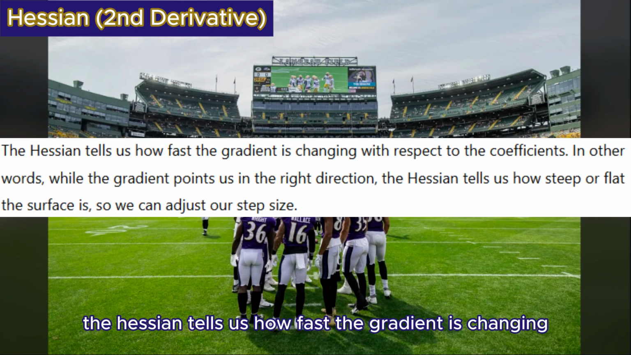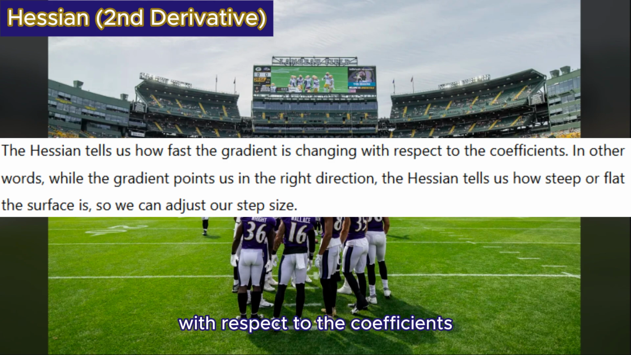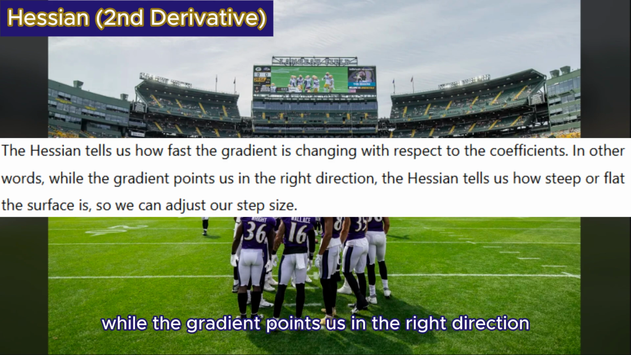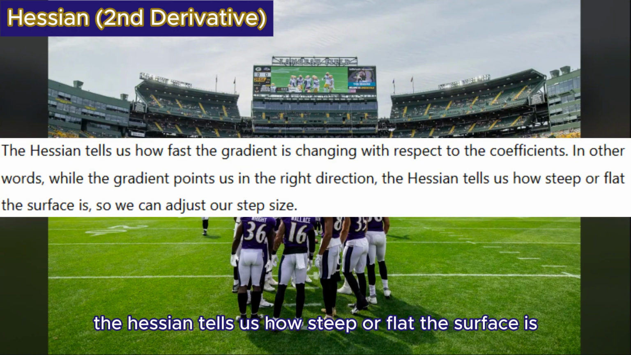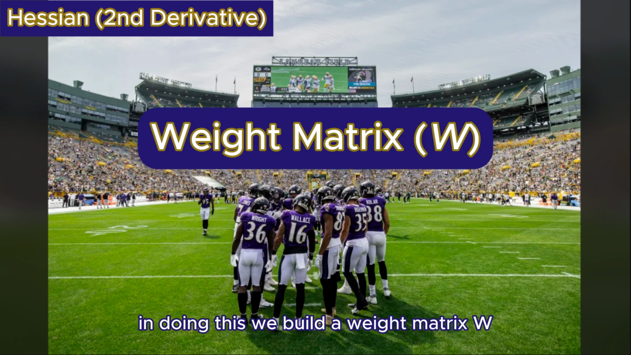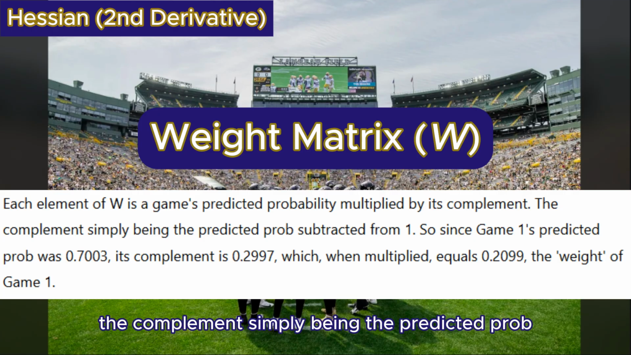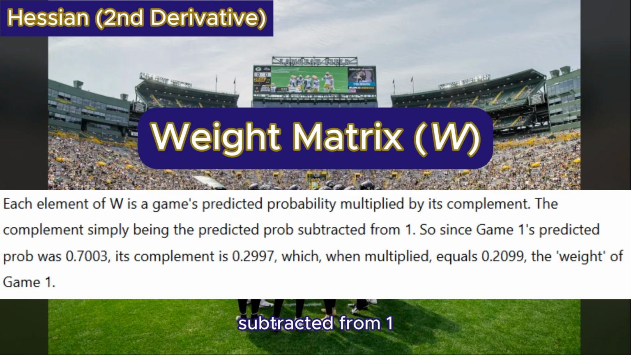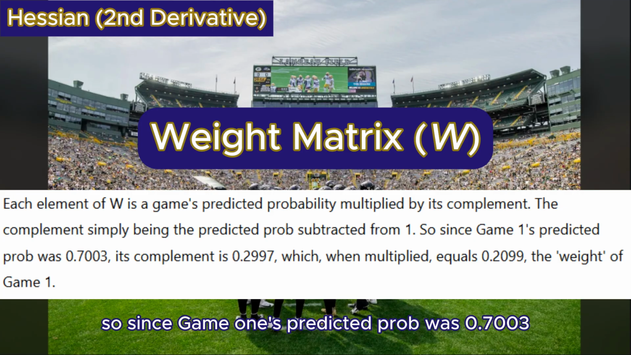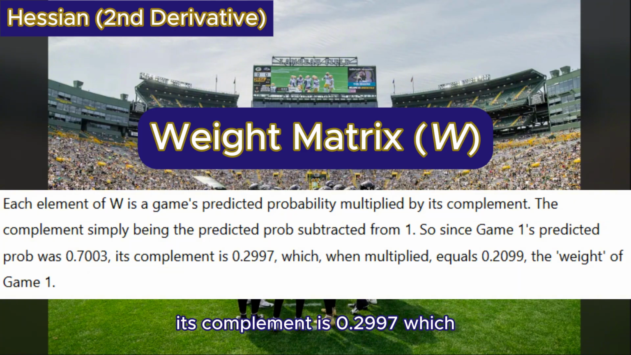The Hessian tells us how fast the gradient is changing with respect to the coefficients. In other words, while the gradient points us in the right direction, the Hessian tells us how steep or flat the surface is so we can adjust our step size. In doing this, we build a weight matrix, W. Each element of W is a game's predicted probability multiplied by its complement, the complement simply being the predicted probability subtracted from 1. So since game 1's predicted probability was 0.7003, its complement is 0.2997, which, when multiplied, equals 0.2099, the weight of game 1.